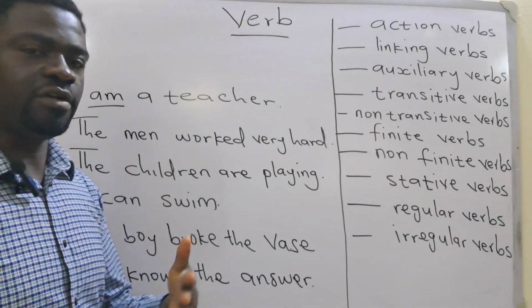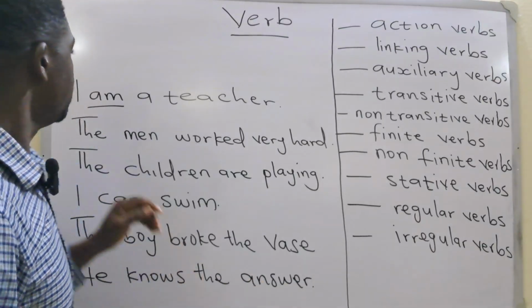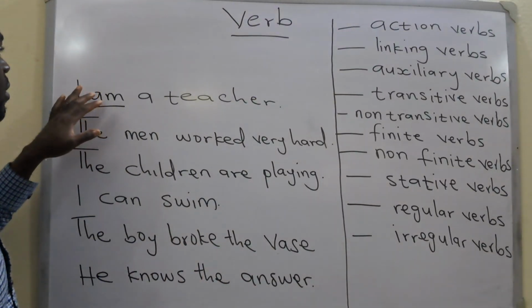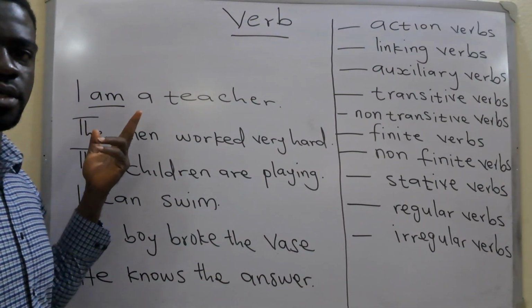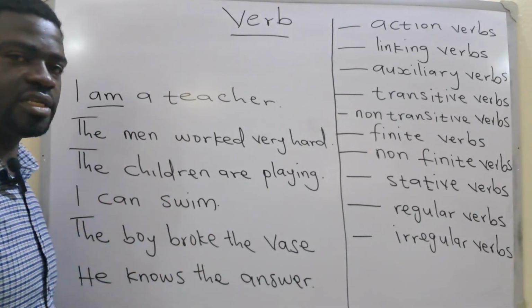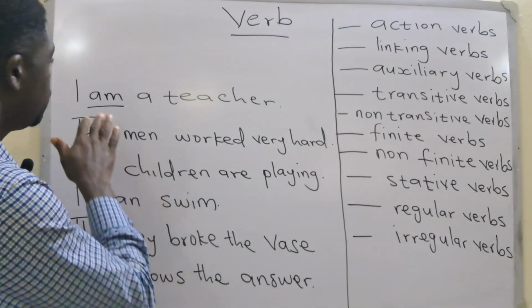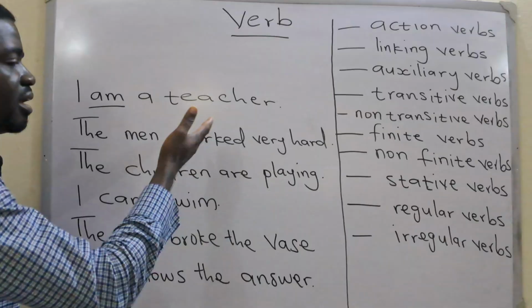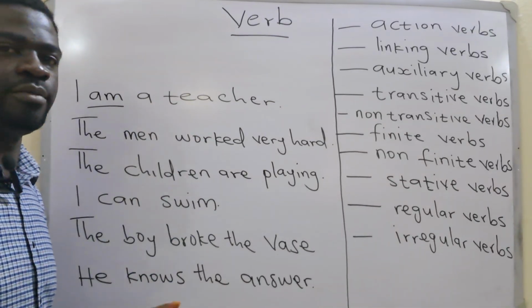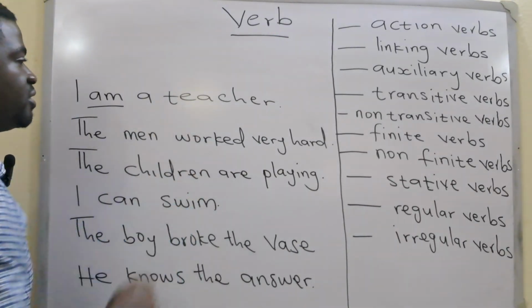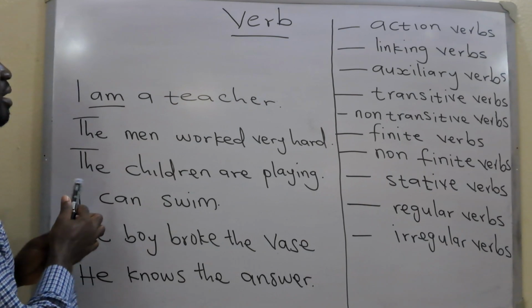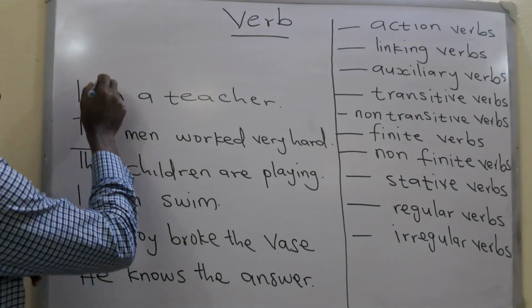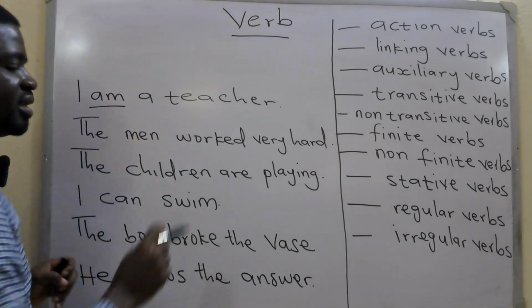I'm not performing any action. So this cannot be an action word because it is not indicating any action. It's not showing that I'm doing anything. I don't have to perform any action to be a teacher. It is simply my condition or my state of being.